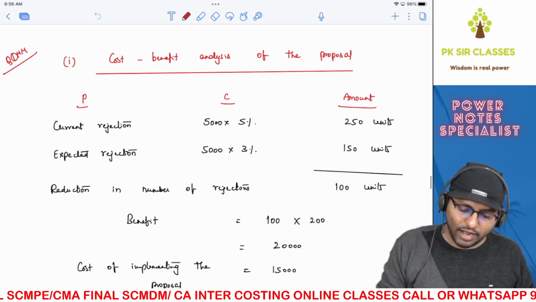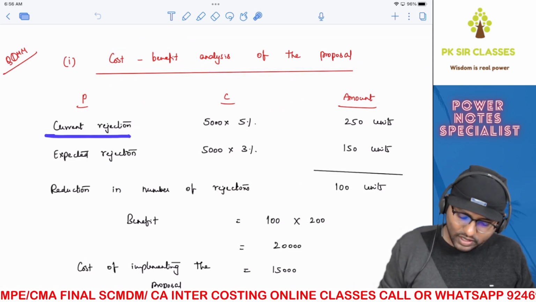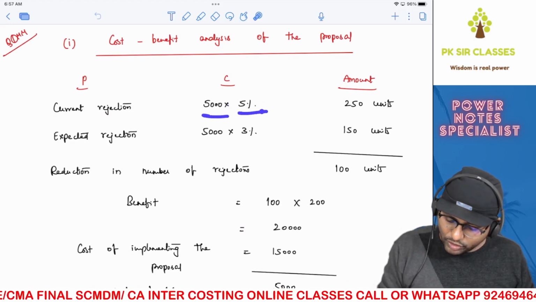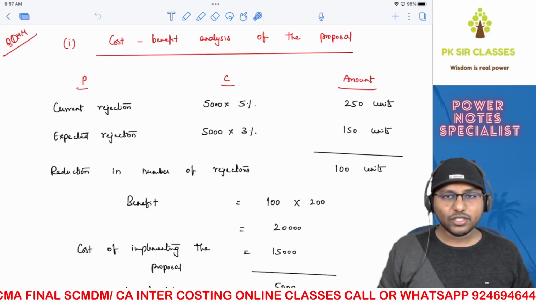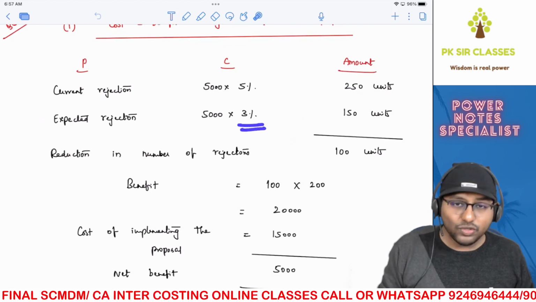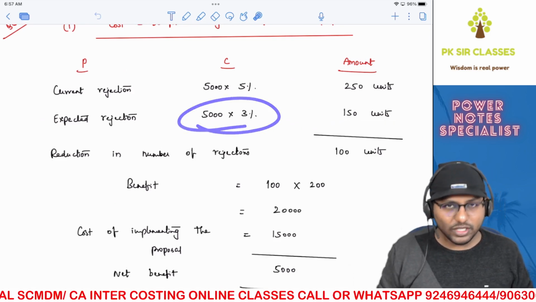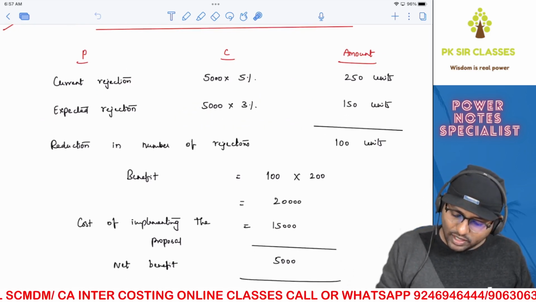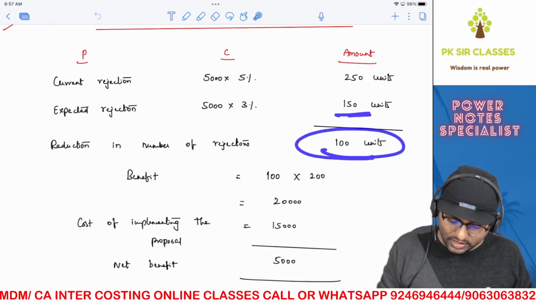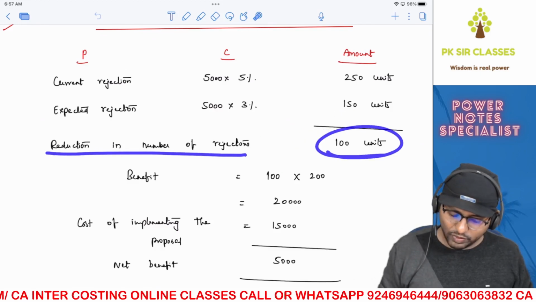First of all, we need to look into the cost benefit analysis of the proposal. What is the rejection that is happening right now? 5%. The input was 5,000 units, correct? 5,000 into 5%. So what's the rejection right now? 250 units. What is the expected rejection? It will get reduced to 3%, which means your new rejection will be 150 units, which is input into rejection rate. Very simple. So from 250, your rejections are going to get reduced to 150, which means total savings will be how much? 100 units. So the reduction in the number of rejections will be 100 units.